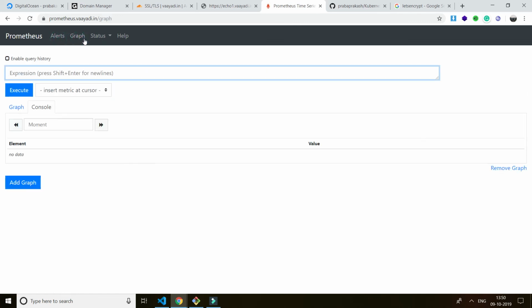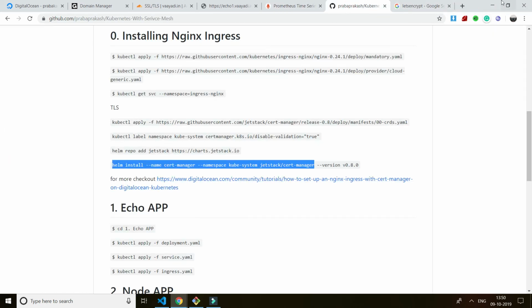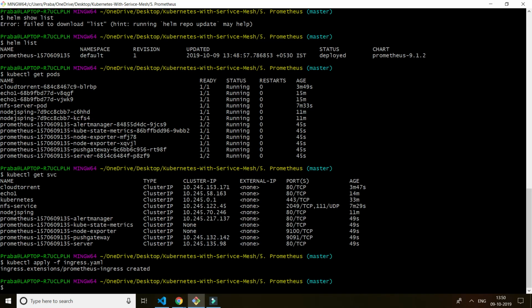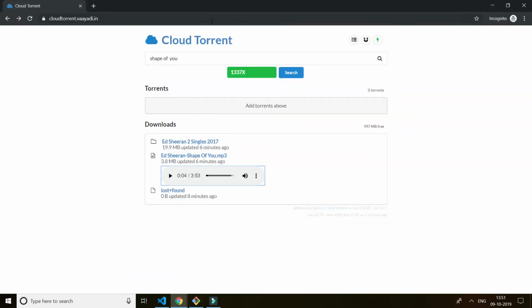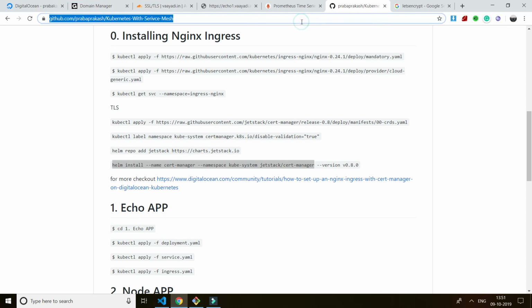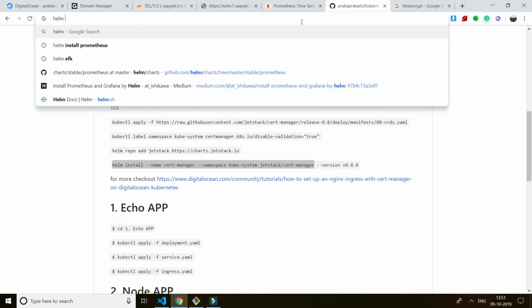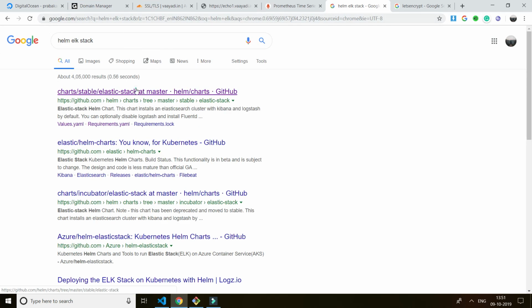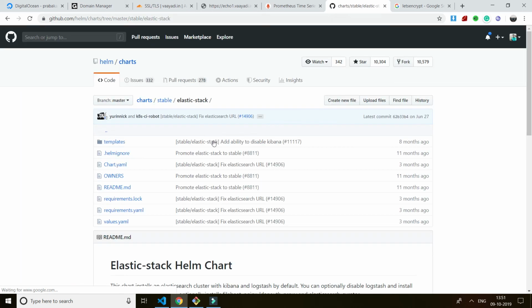So this is how it works if you use Helm, right? Helm is a tool which helps you install Kubernetes config files flow by flow. Suppose you want the ELK stack, Helm has all of these things in the cloud, so we don't need to configure like this. You just install the Helm ELK stack, that's it.